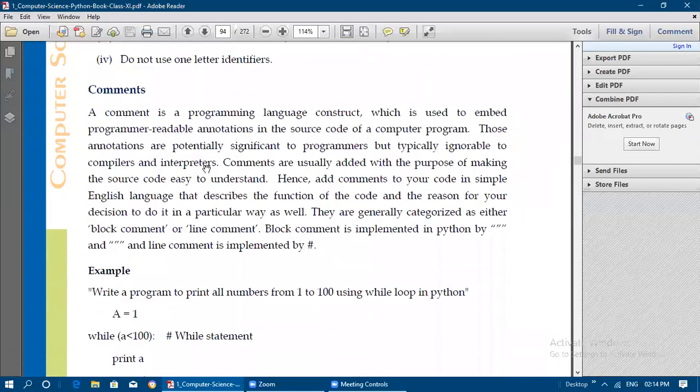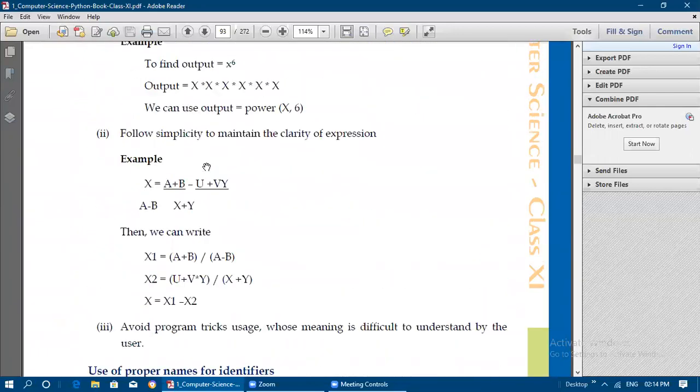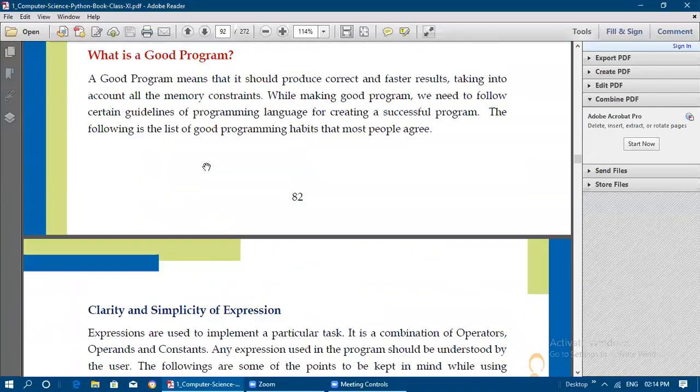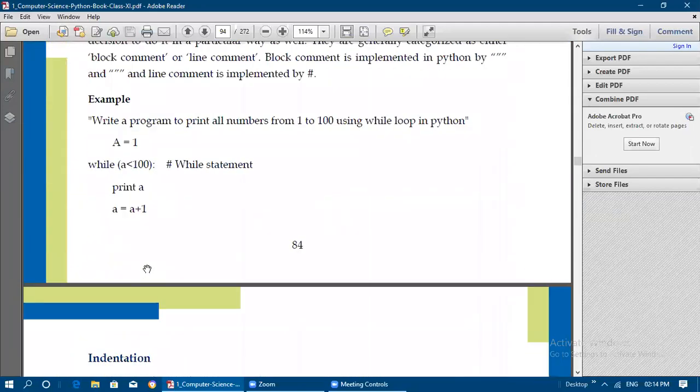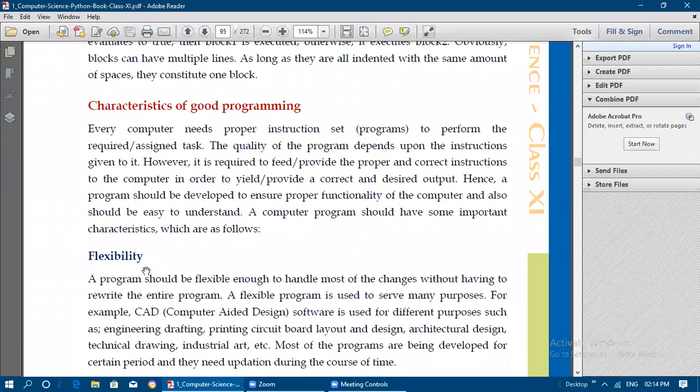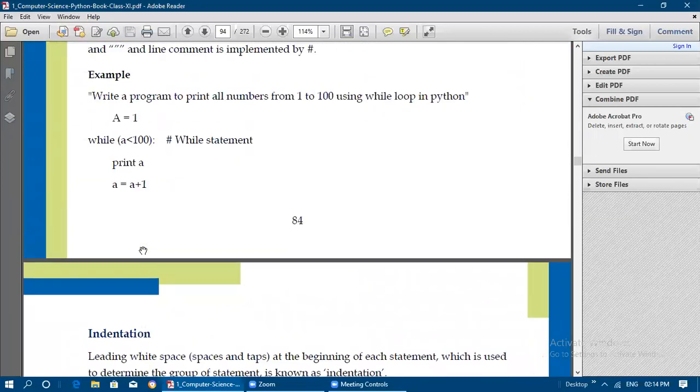Next one is comments. So these are the guidelines we need to follow: use of proper names for identifiers, clarity and simplicity of expression, and we need to give comments also in the program, and then indentation we need to give properly. So these are the four guidelines we need to follow while writing a good program.